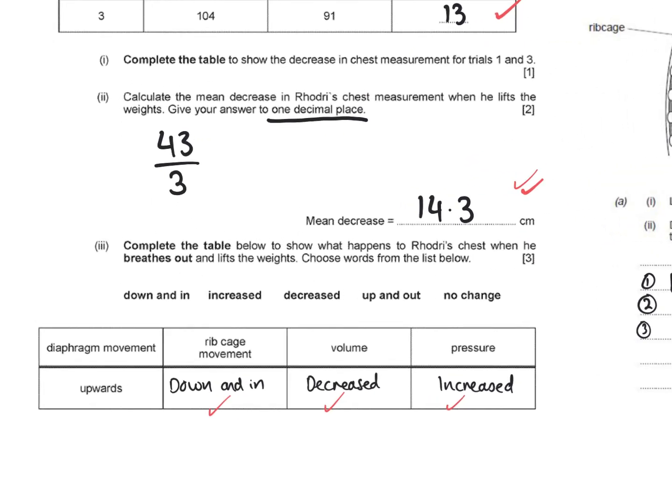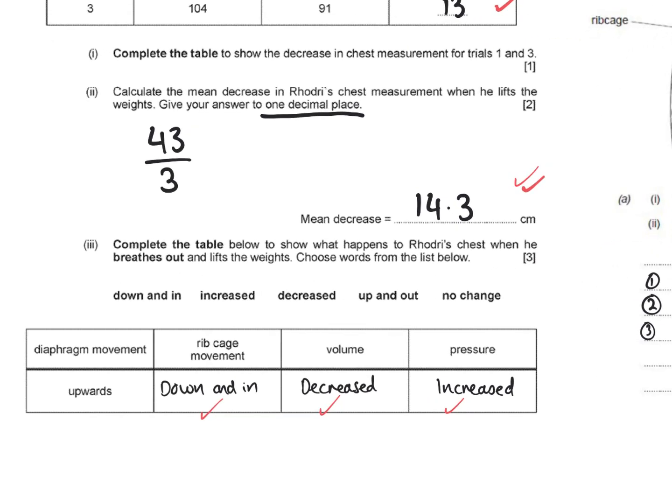Okay, so part 3 says complete the table below to show what happens when Roger breathes out. Okay, so we're talking about expiration using the words that are given. It's 3 marks. We're given that the diaphragm moves upwards, the rib cage movement is down and in, volume decreased, pressure increased for the 3rd mark.